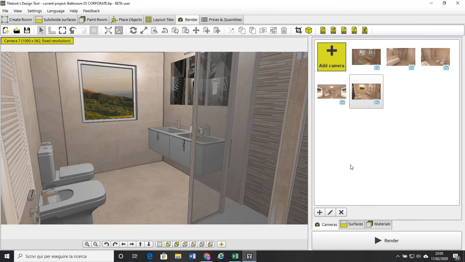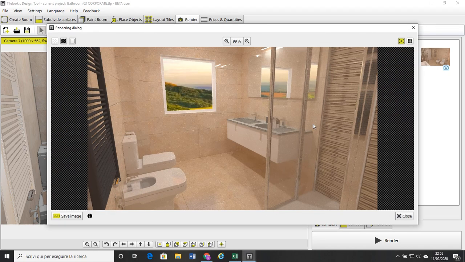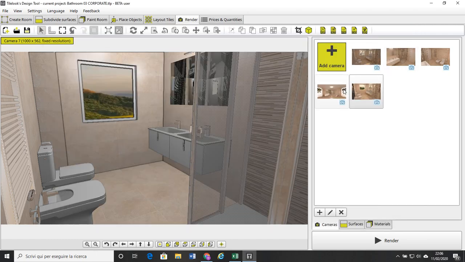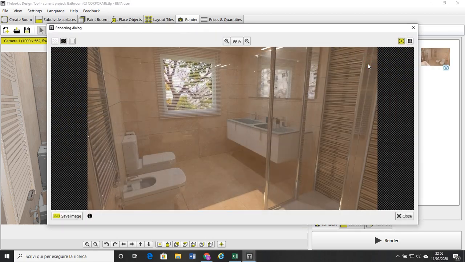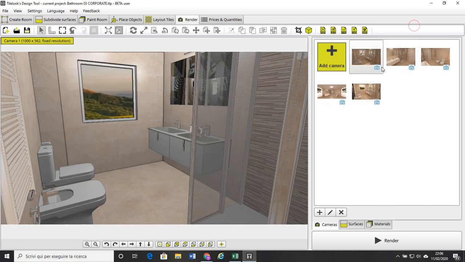Once the render is completed, you will get on your camera the icon of this photo camera. This means that we have a rendering image on it. And by double clicking on the icon, you get the rendering image. You see? This icon, this photo camera, means there is a renderized image on this specific camera.